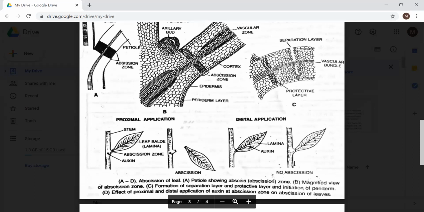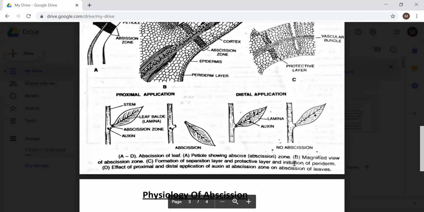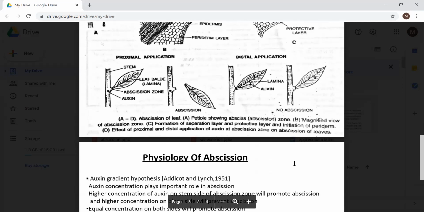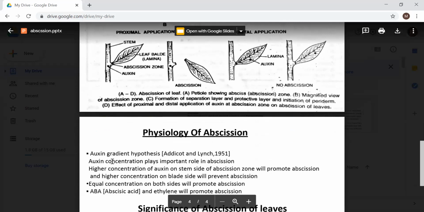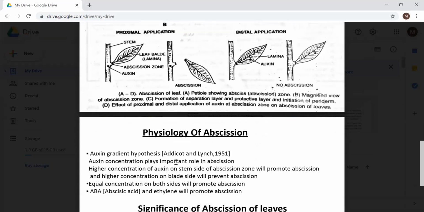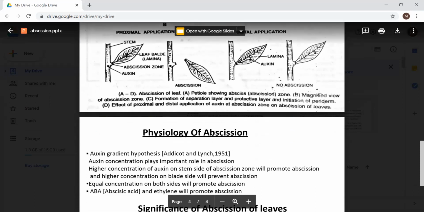If we study the physiology of abscission, basically this happens because of hormones. One hormone is auxin, and the auxin gradient hypothesis was explained by Addicott and Lynch in 1951. What happens? It's the concentration of auxin on the proximal side and on the distal side.